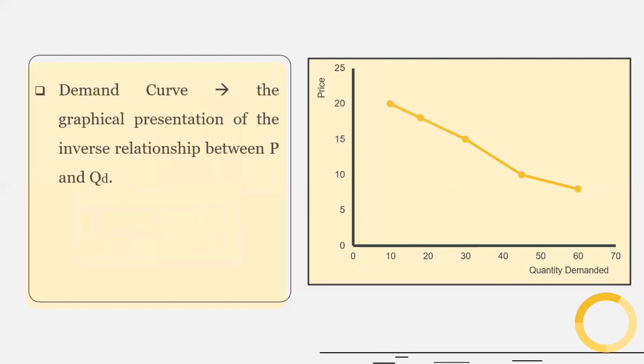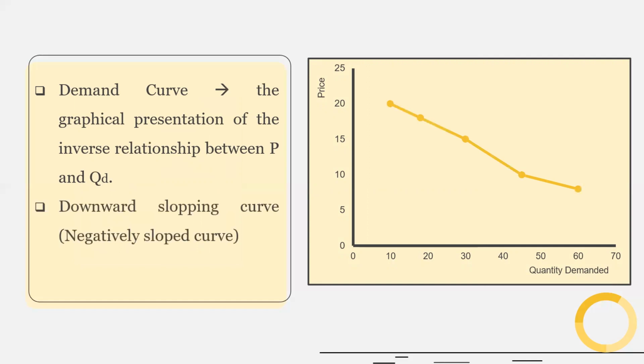Demand curve is nothing but the graphical presentation of the inverse relationship between price and quantity demanded. And it is downward sloping because, as we know, price and quantity demanded are negatively associated with each other. And therefore, we have the minus sign in demand equation.